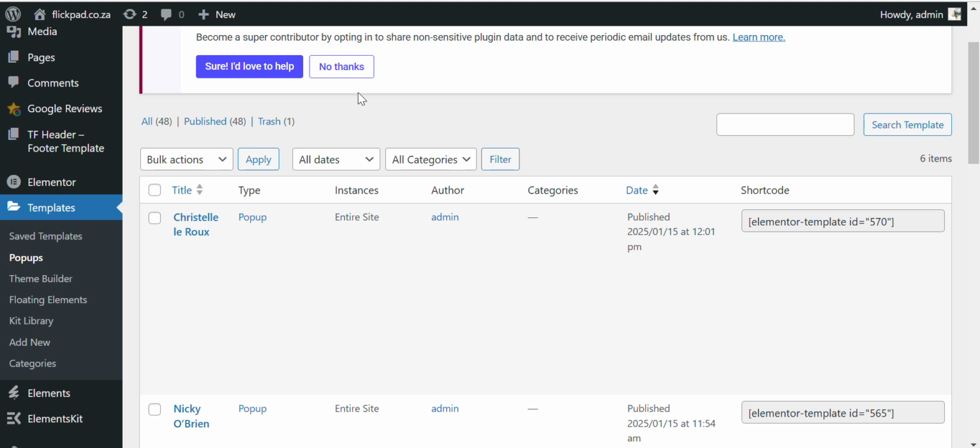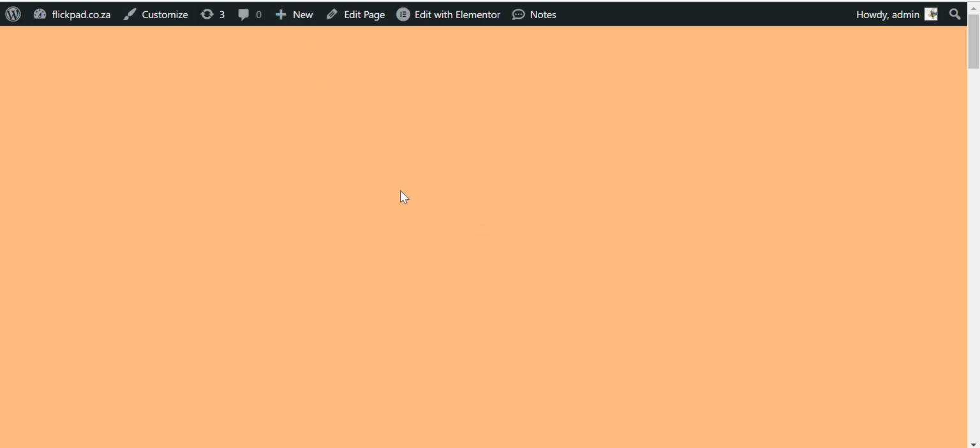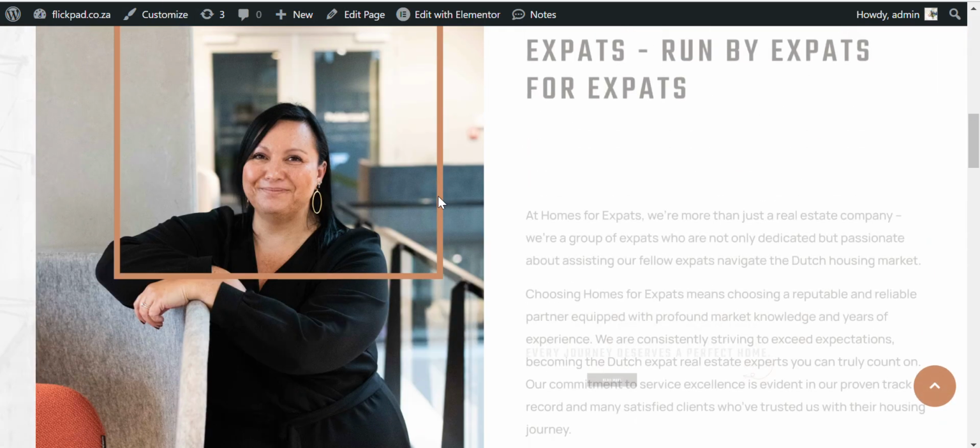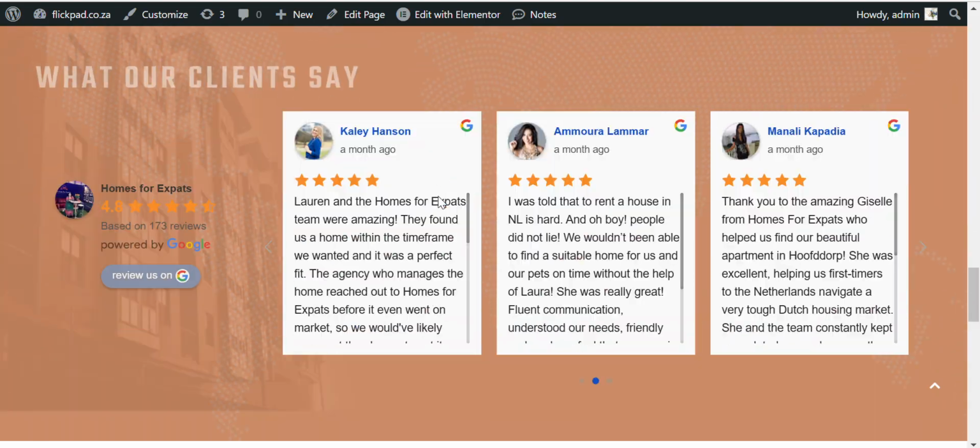Guys, welcome. In this tutorial, I'll be showing you how to edit the pop-up display conditions. Let's just say you already have your pop-up and you have set the conditions. Now you want to edit them. So I just want to show you how you go about editing those rules.